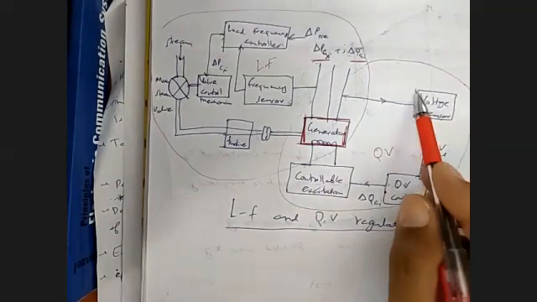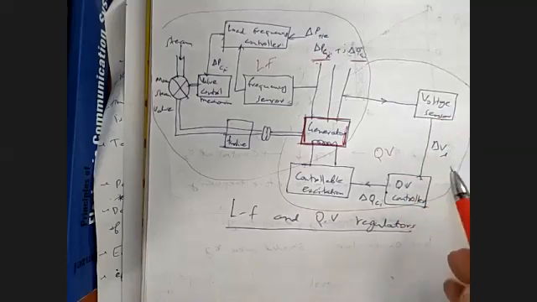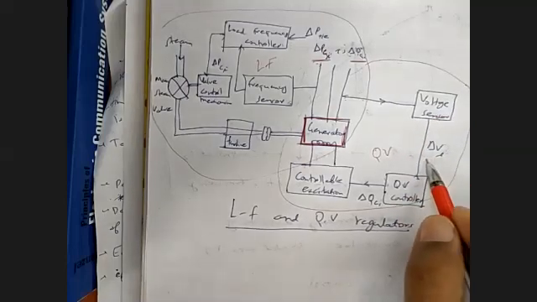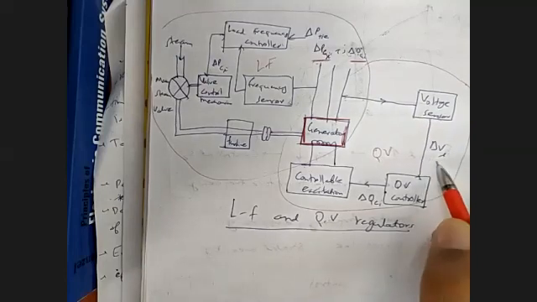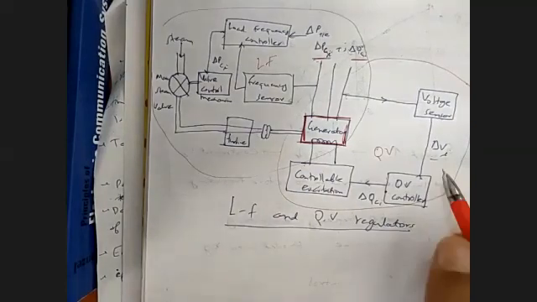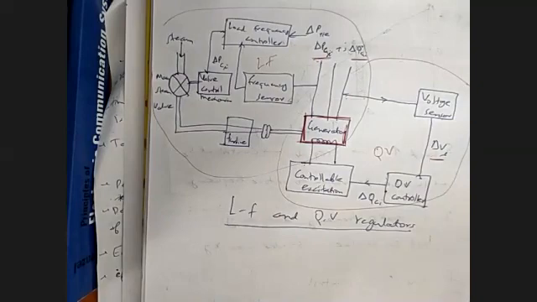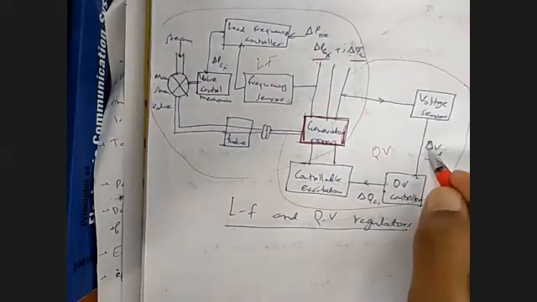Comparing the sensed voltage with the reference, we get the change in the voltage, that is delta VI.